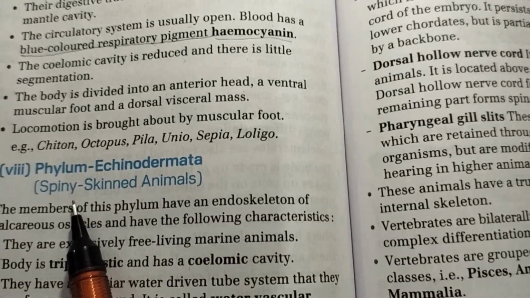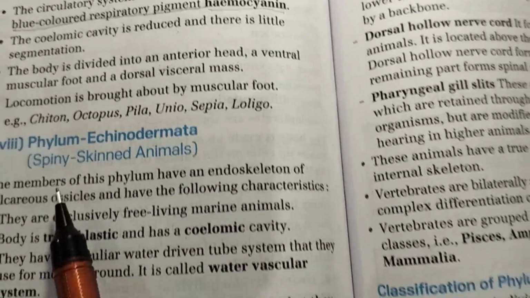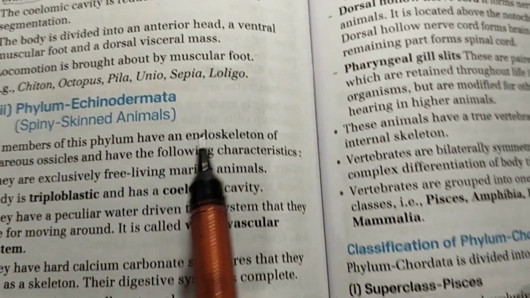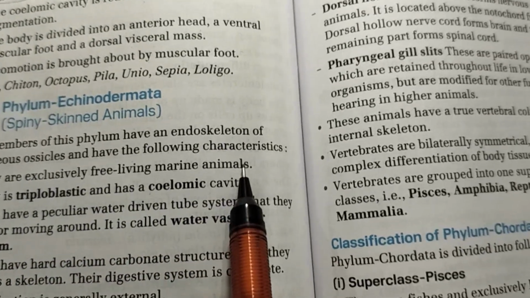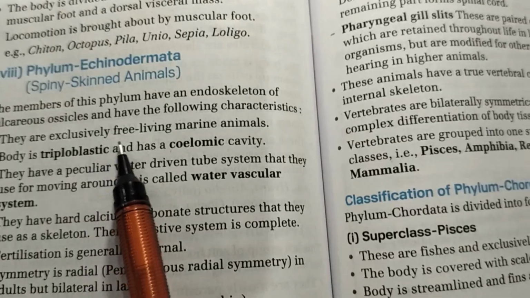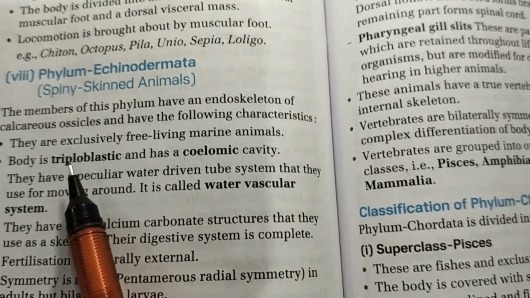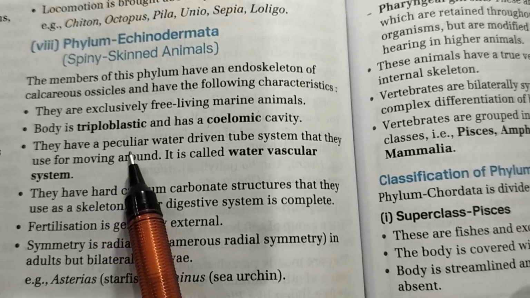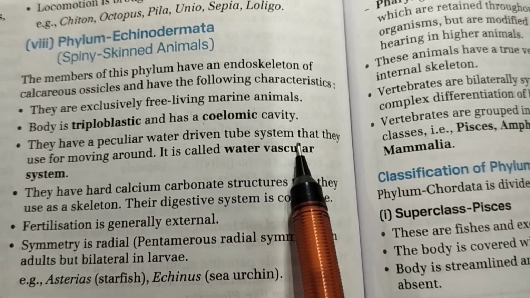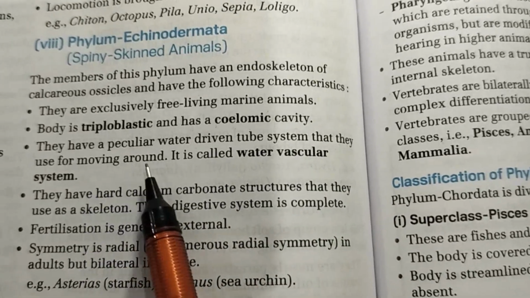Echinodermata, spiny-skinned animals. The members of this phylum have an endoskeleton of calcareous ossicles and have the following characteristics. They are exclusively free-living marine animals. Body is triploblastic and has a coelomic cavity. They have a peculiar water-driven tube system that they use for moving around.